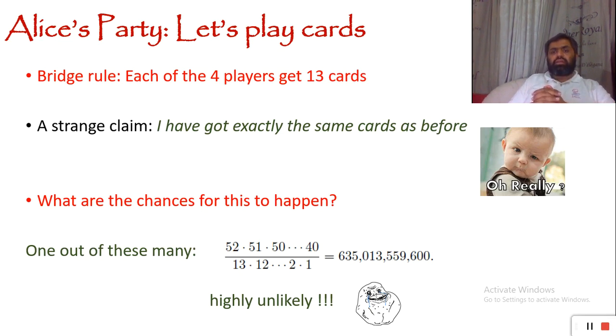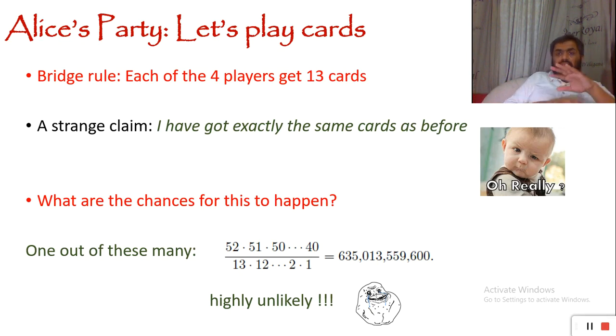So it doesn't matter which card comes first or second or third or fourth or the last. Again, it's just like the lottery problem, in which it doesn't matter in which order we cross the five numbers. In this case, it doesn't matter in which order those 13 cards come. Suppose we have 13 cards. In how many ways can I arrange those 13 cards? It's 13 factorial: 13 times 12 times 11, going down till 1.